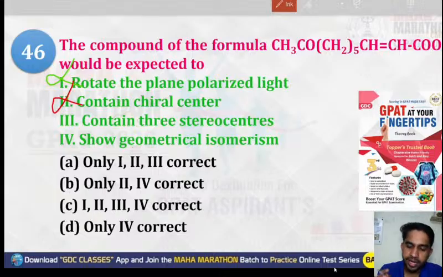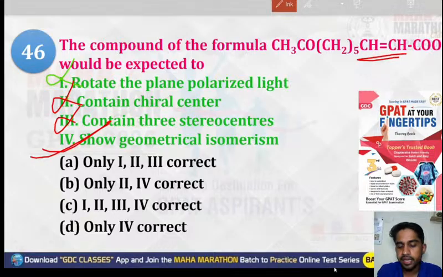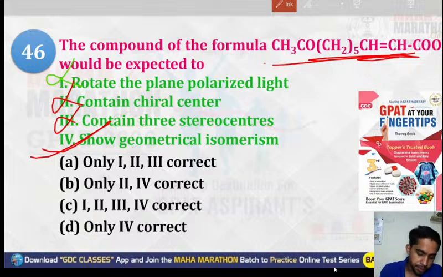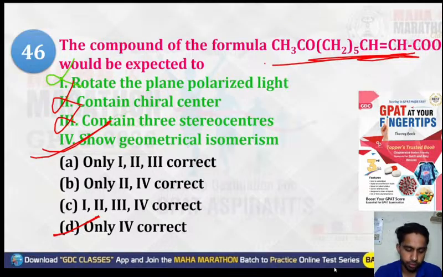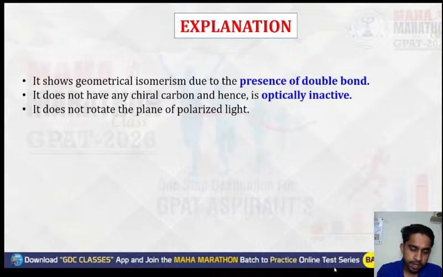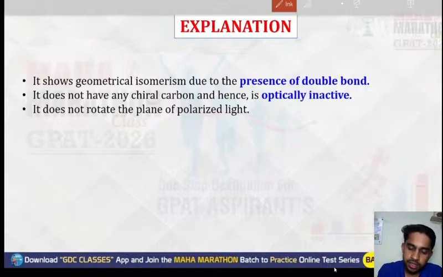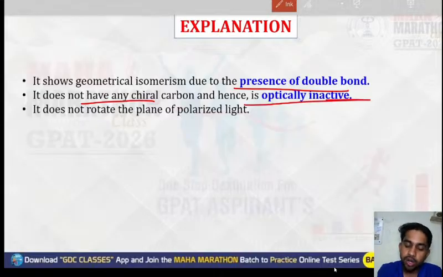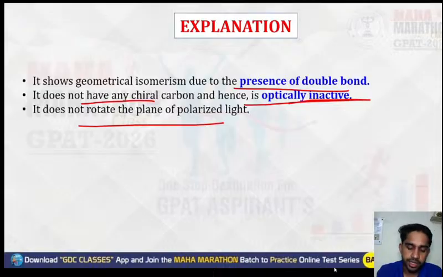Contain the chiral center? No, chiral centers are not there. Contain three stereocenters? No, only one is there, not three. The geometrical isomers? Yes, it can show geometrical isomers. So the correct option will be option D, that only the fourth option is correct, that it can show geometrical isomerism. It shows geometrical isomerism due to the presence of the double bond, but it does not have any chiral carbon. That's why it is optically inactive, and since it is optically inactive, it can't rotate plane polarized light.